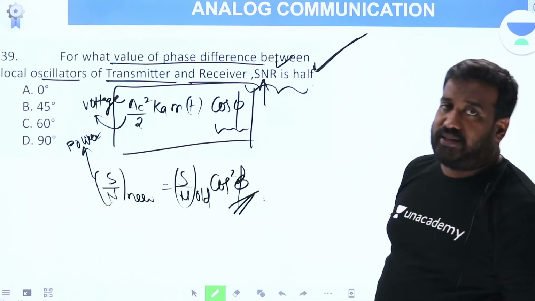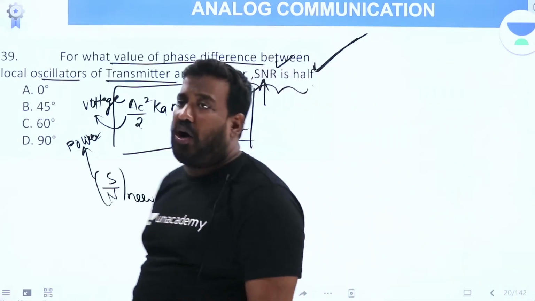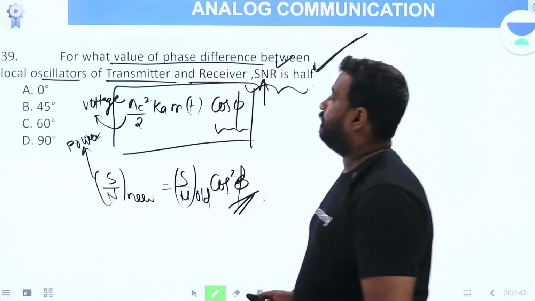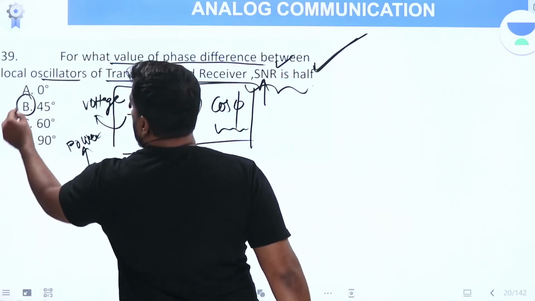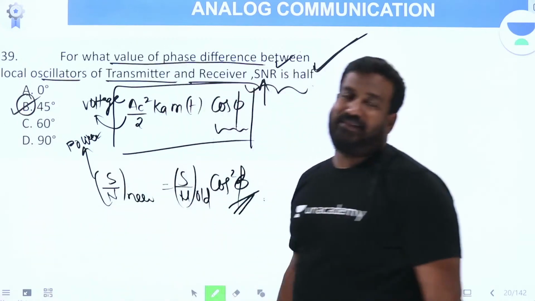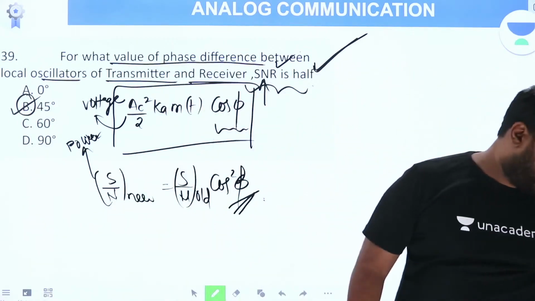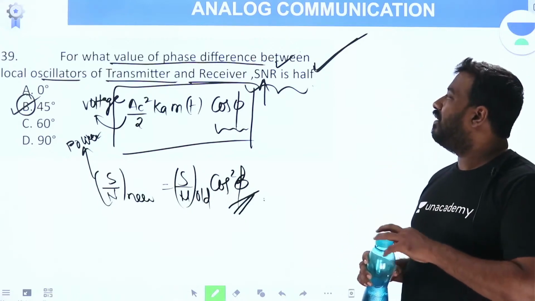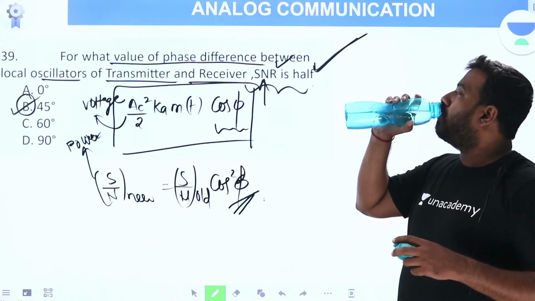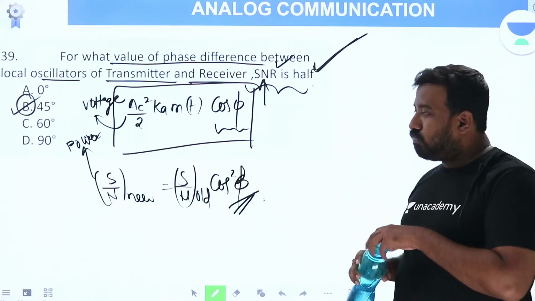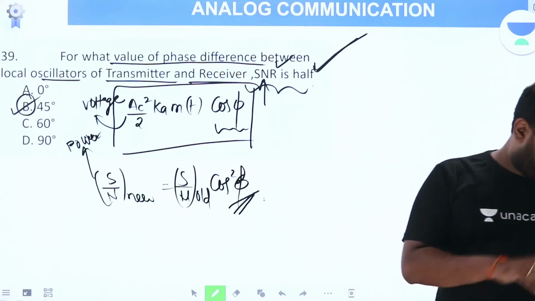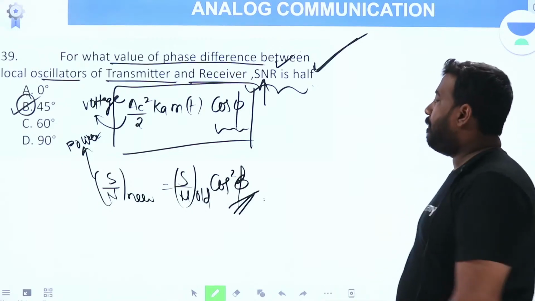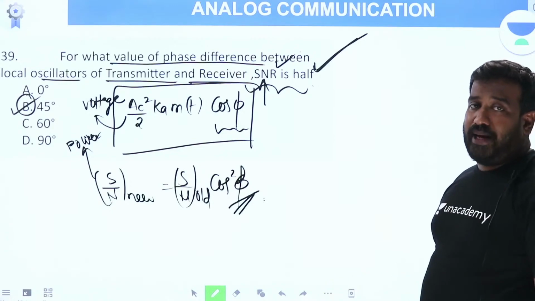The new signal to noise ratio will become half of the old signal to noise ratio when the value of phi is 45 degrees. Therefore, option B is the answer. Is it clear? Now, one more beautiful concept done. Am I right? Next question.